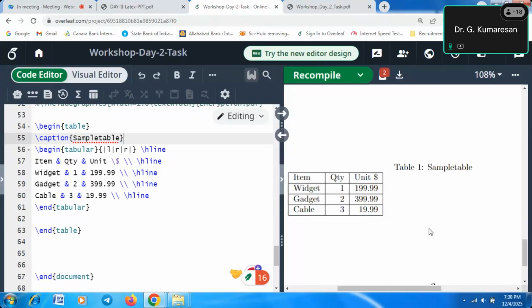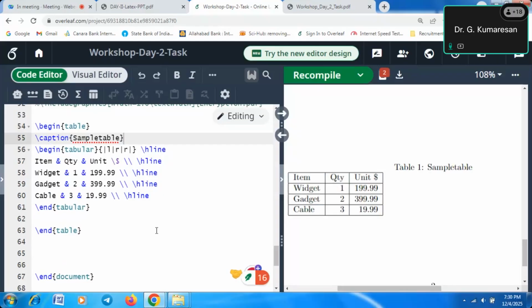The table name comes above the table, Table 1 appears based on the caption command, and sample table is our caption. This is the way we give caption values to all the tables. Whenever we create multiple tables, the numbering is also put automatically, and finally we make use of the table number whenever we cite the tables in the text.